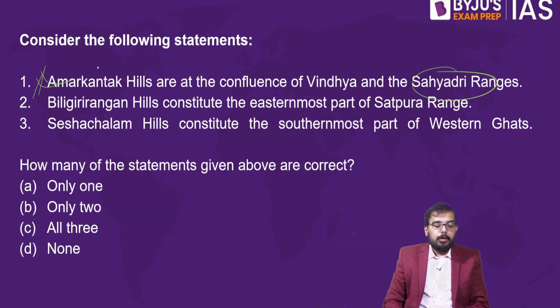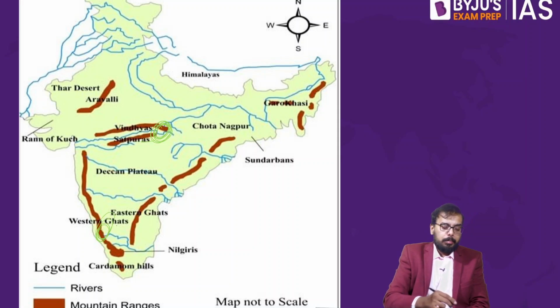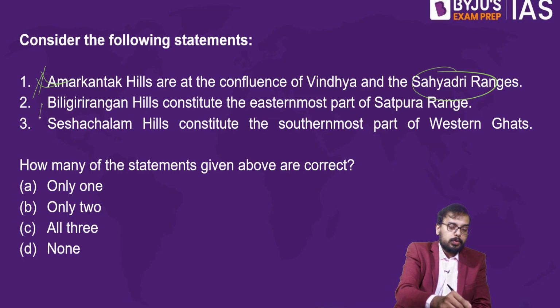Biligiri Rangan Hills, or say we call it BR Hills, constitute the easternmost part of Satpura range. Biligiri Rangan Hills is not in Satpura range. It is in Western Ghats. So it is somewhere over here. This is where you get Biligiri Rangan Hills, BR Hills. So statement number 2 is also wrong.